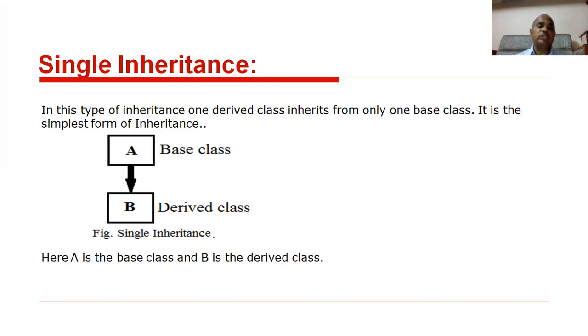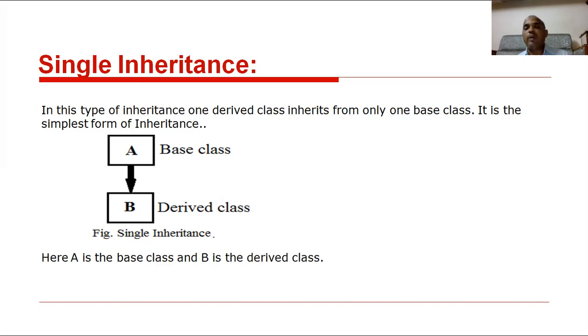So see the diagram, all of you. This is a base class, A. B is a derived class. This class is deriving the data from the base class A, only in the forward direction from top to bottom. There is no reverse direction. Backward direction is not available in this inheritance concept. Remember, all of you. B class is deriving the data from the A class, but A class will not derive the derived class properties.